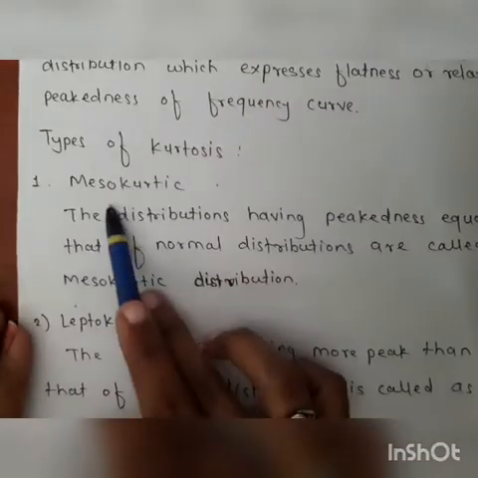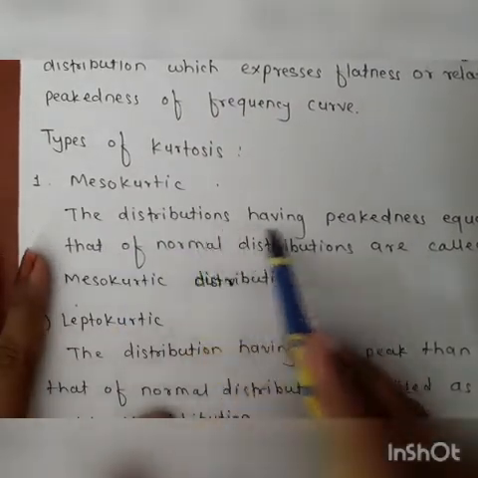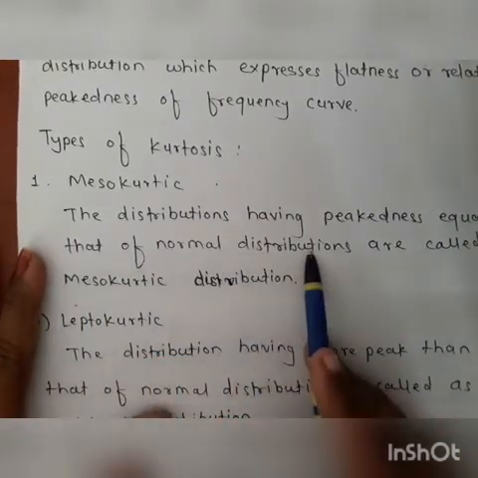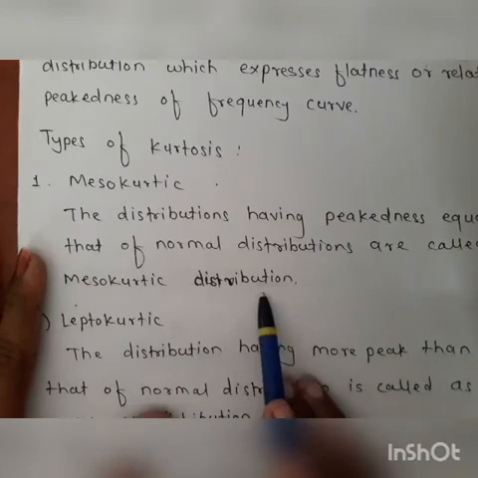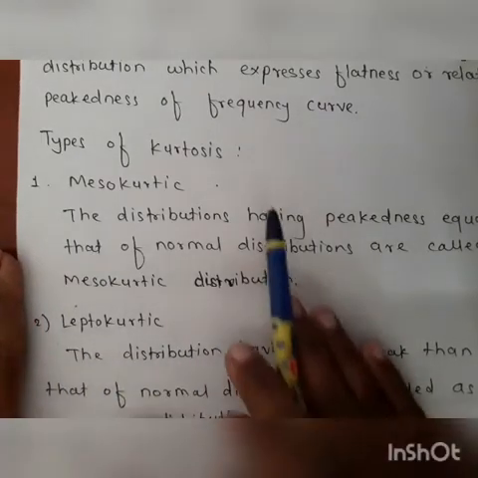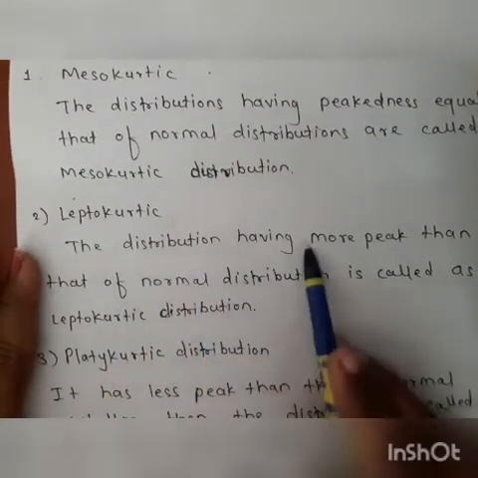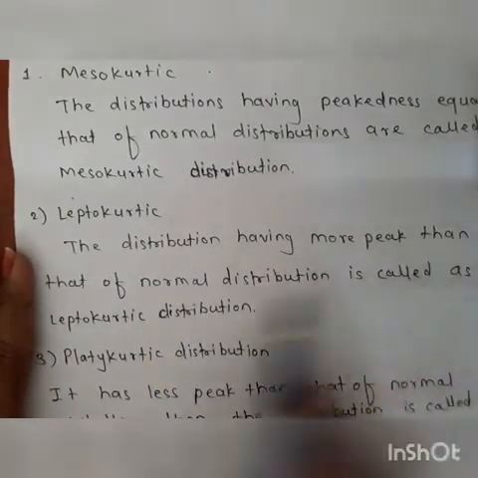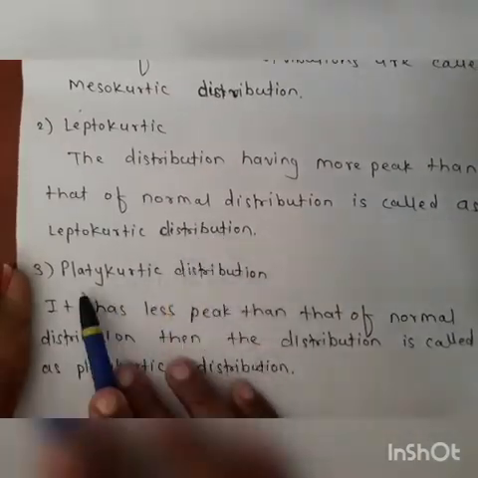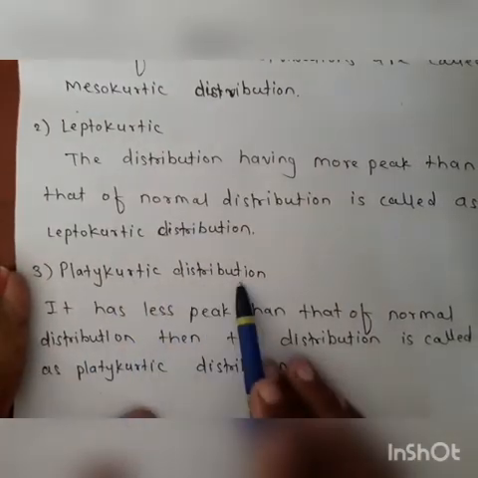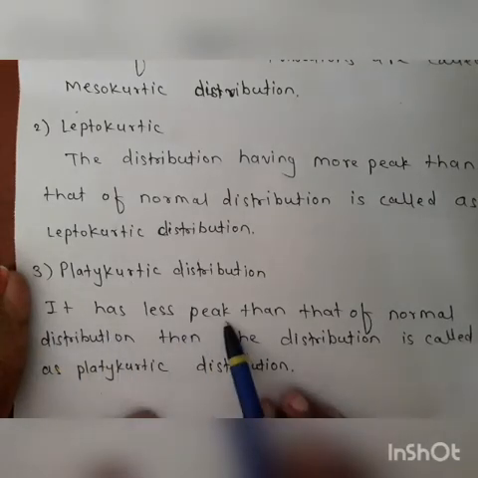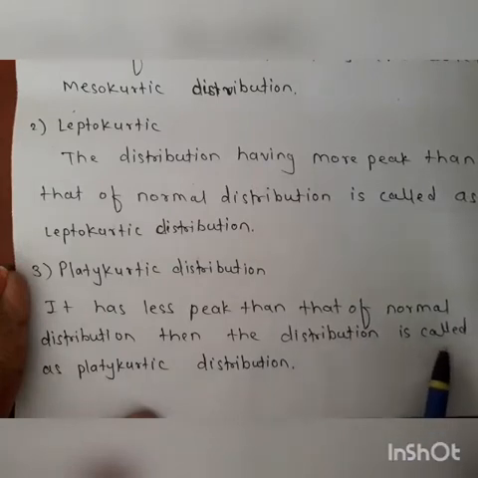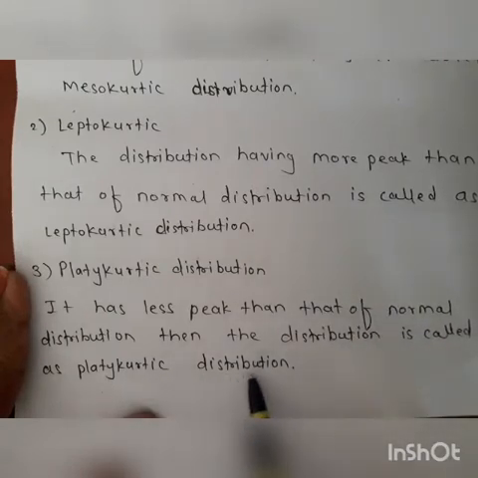First is the mesokurtic. The distributions having thickness equal to that of normal distributions are called mesokurtic distribution. Next, leptokurtic. The distribution having more peak than that of normal distribution is called leptokurtic. And last is the platykurtic distribution. It has less peak than that of normal distribution. Then the distribution is called platykurtic distribution.